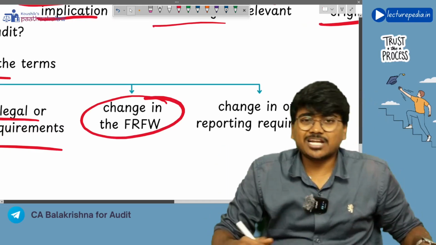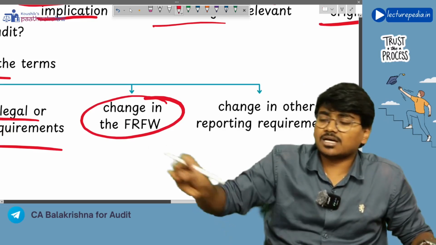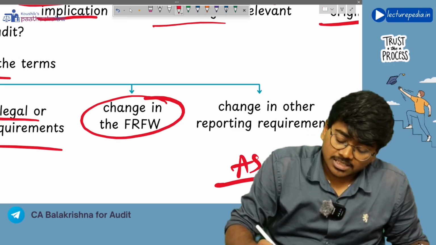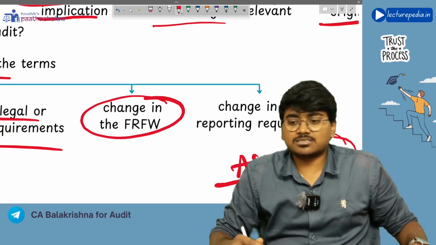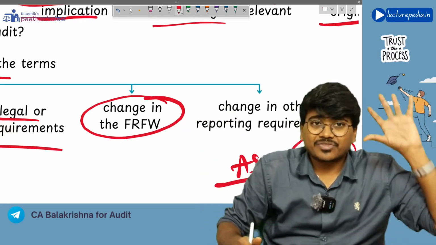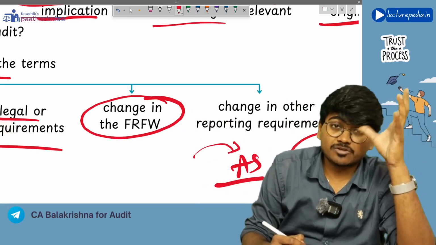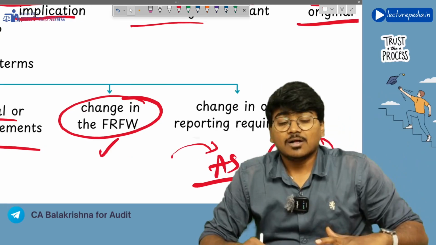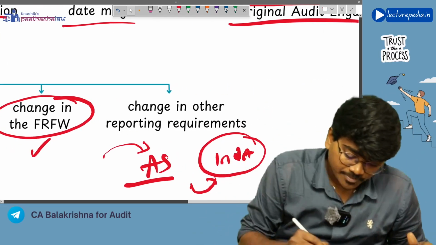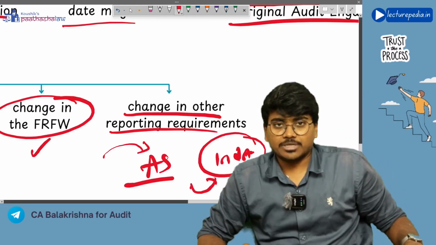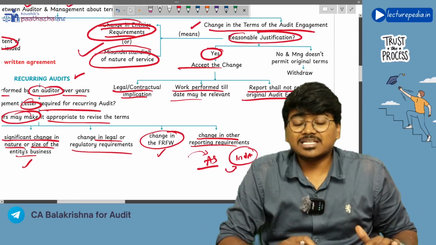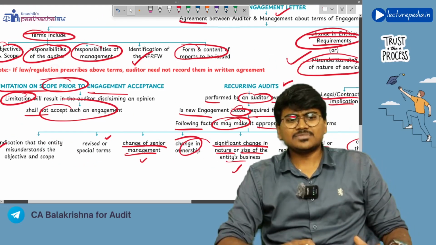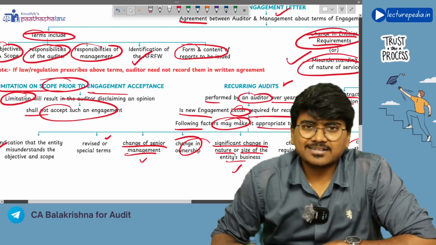Next, if there is a change in the financial reporting framework. In the previous year, the entity followed accounting standards for preparation of financial statements, and in the current year they are following Indian accounting standards. In such a situation, the way you audit accounting standard financial statements will be different from the way you audit Ind AS financial statements. So again, if there is a change in the financial reporting framework, you might have to give a new engagement letter again. Next, if there is a change in other reporting requirements. In all these situations, it is better to give a new engagement letter. So this is the revision of the second chapter.